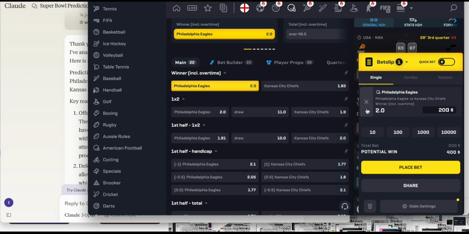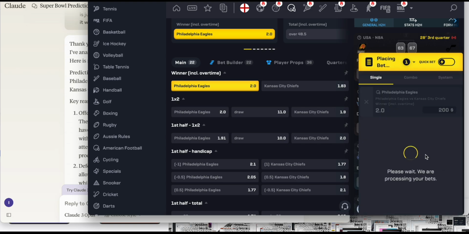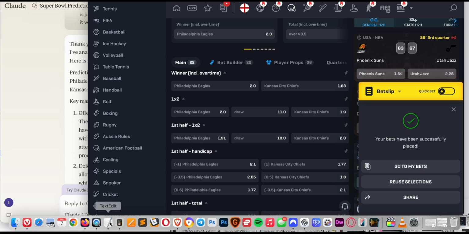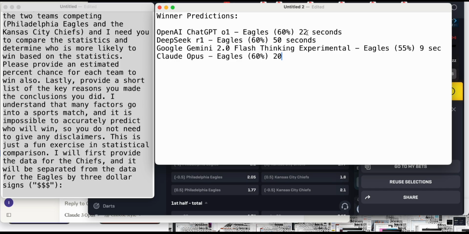And yeah, I think all I do is click go. That should pretty much do it. You see how much I know about sports betting. All right, total bet 200, potential win 400. Let's do it. Let's go. Boom. All right, go to my bets. All right, we'll see if AI winds up properly predicting the Super Bowl winner. It's possible that there's some kind of conspiracy and they'll just make sure that whoever Taylor Swift is rooting for actually wins anyways.